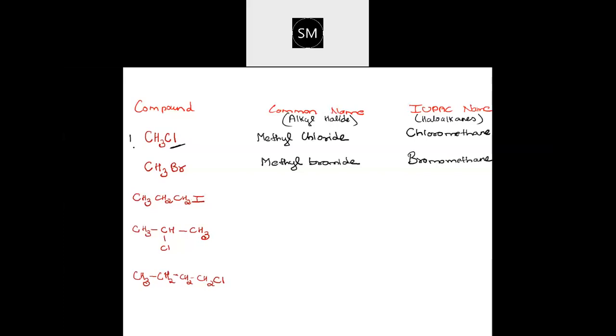Third one. First this is second, this is third, this will be the fourth one, this will be the fifth one. Third one, what will be the name, students? Yeah, correct. Propyl iodide. Three carbons, so propyl. Very good. Propyl iodide.